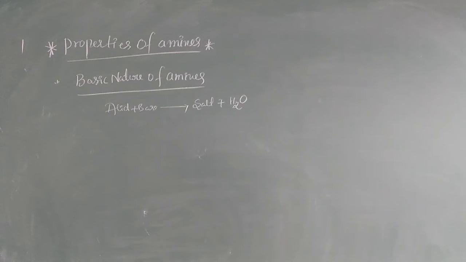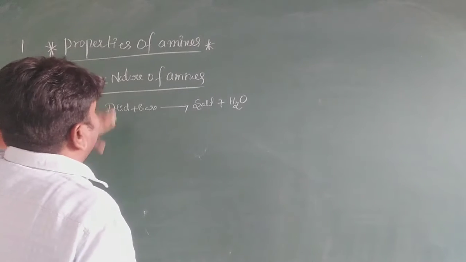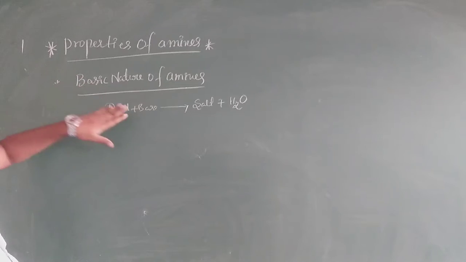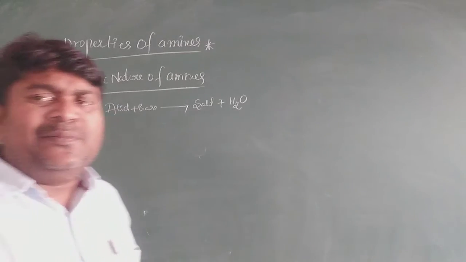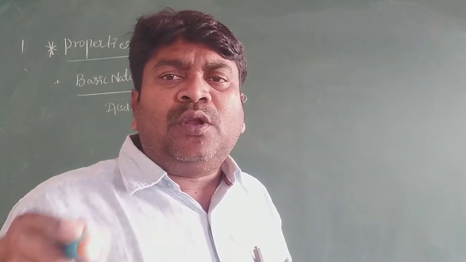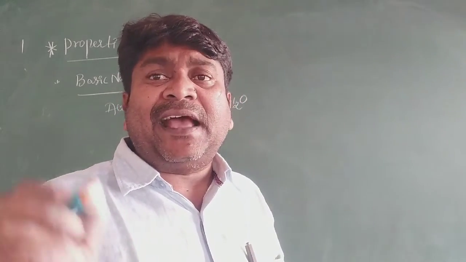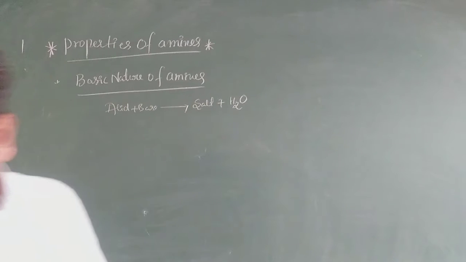Due to the presence of a lone pair on ammonia or amines, they are considered as a base. According to Lewis acid-base theory, an electron pair donor is a base and an electron pair acceptor is an acid. It is very, very important, my dear students.